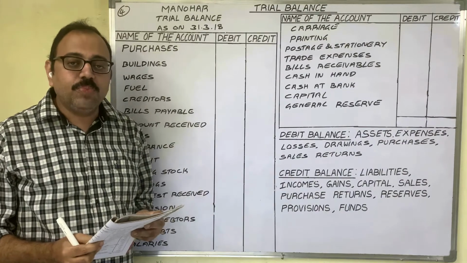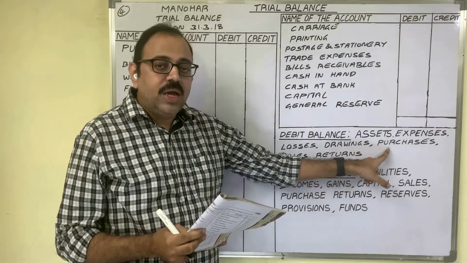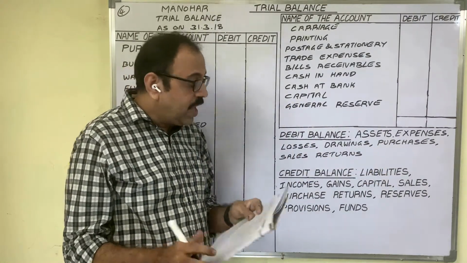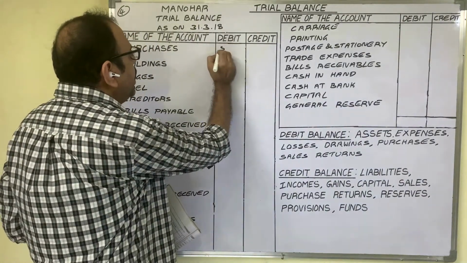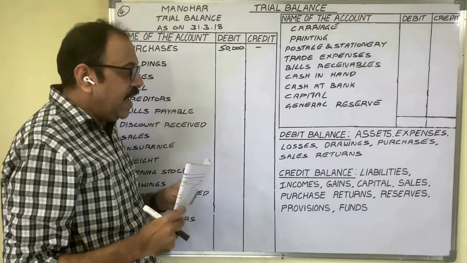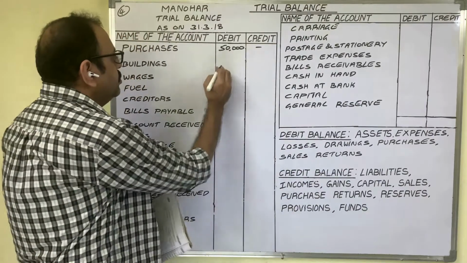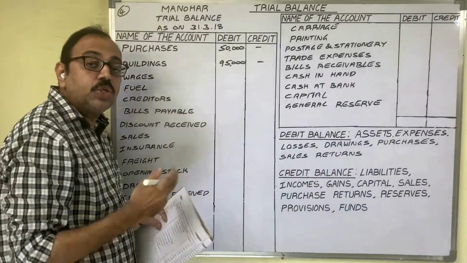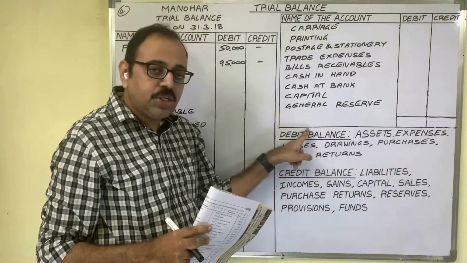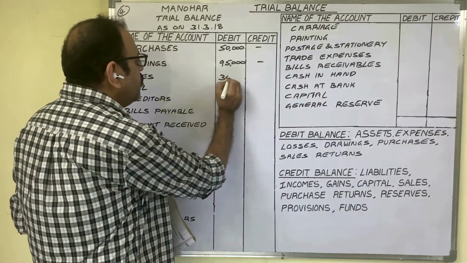Purchases 50,000 rupees. Purchases is a goods related account, and the purchases account always shows a debit balance. Therefore, the amount 50,000 rupees in the debit column we should write. Buildings. Building is an asset. Asset related accounts show a debit balance, no? Amount in the debit column. Wages. The firm pays wages to labor. To the firm, wages are an expenditure. Expenditure shows a debit balance. Therefore, the wages amount in the debit column we have to write.